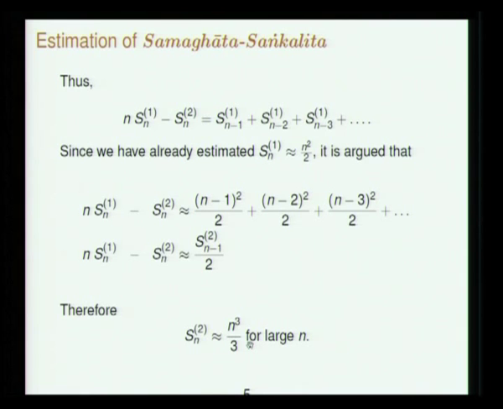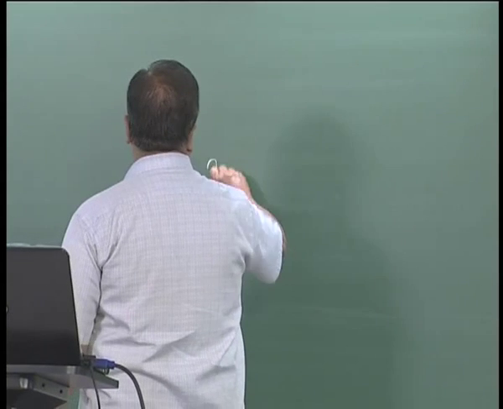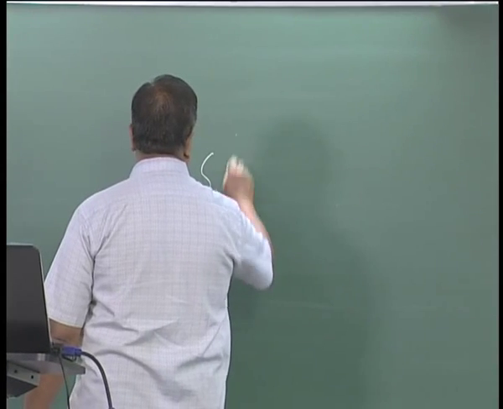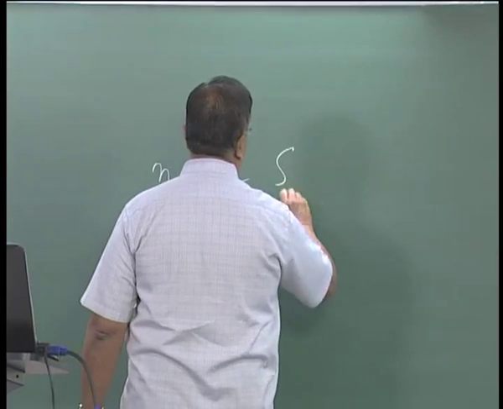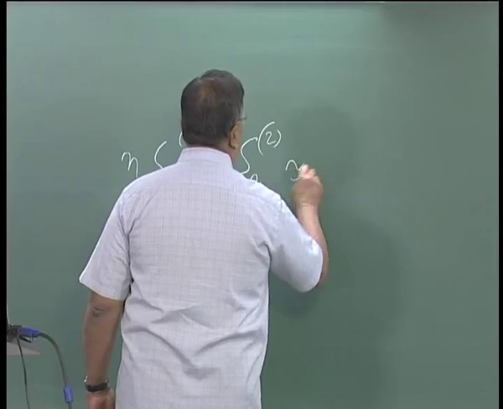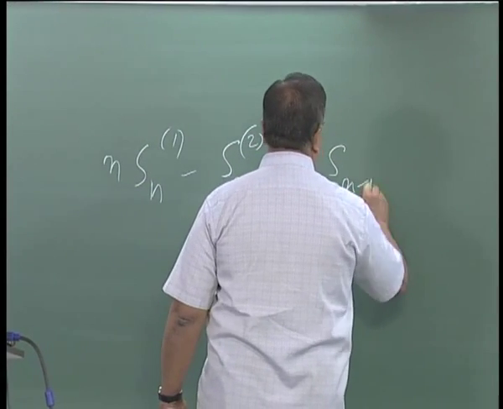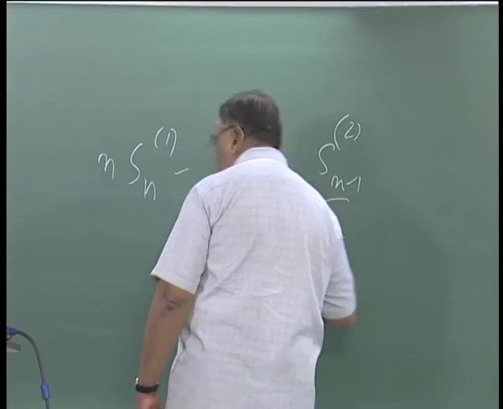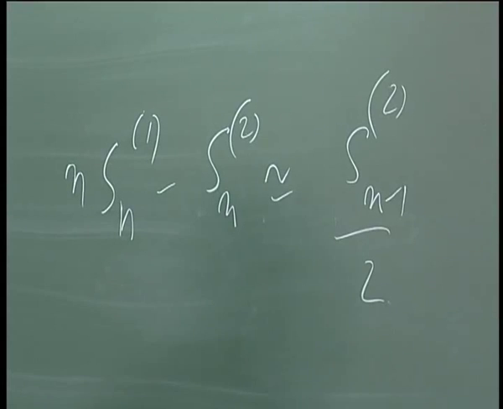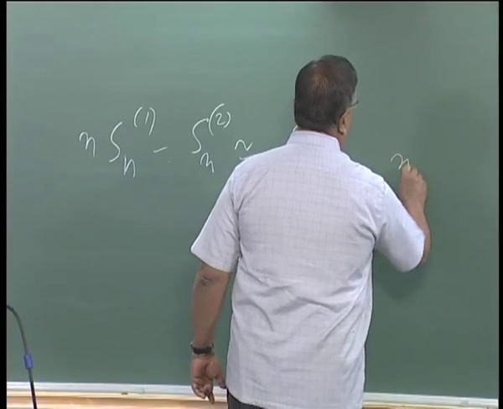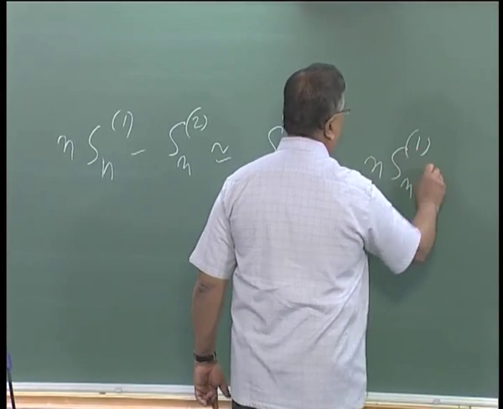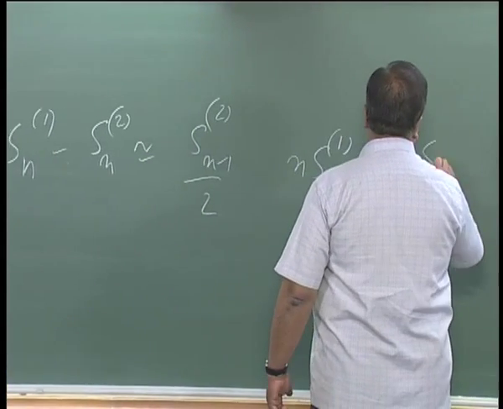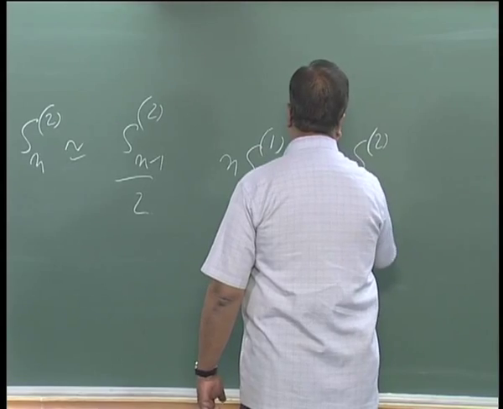In case this step is not clear, what we have shown is n Sn of 1 minus Sn of 2 goes like Sn minus 1 of 2 by 2. This is what we have shown. Now you take this to the right hand side, so you just get n Sn of 1 approximately equal to Sn of 2, 3 times.